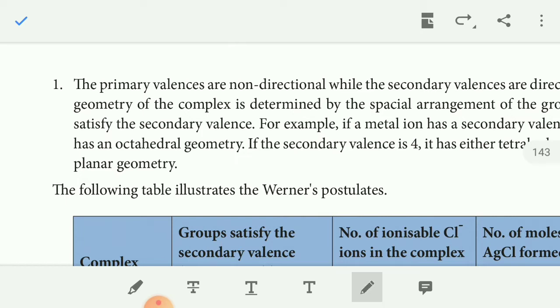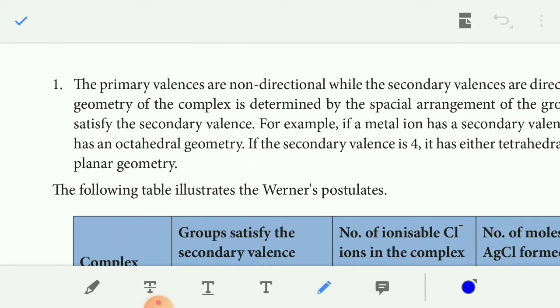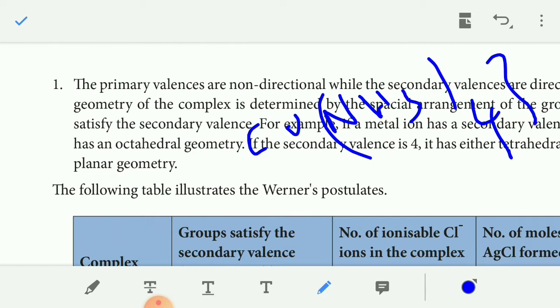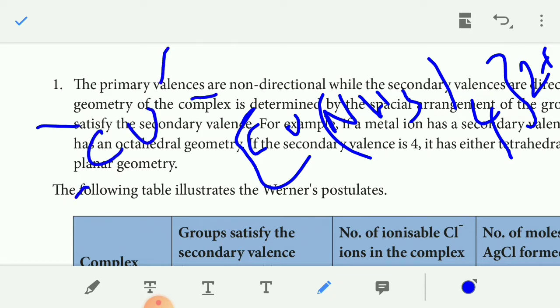For example, [Cu(NH3)4]2+ has a square planar structure. Here the central metal ion Cu is surrounded by 4 NH3 molecules.